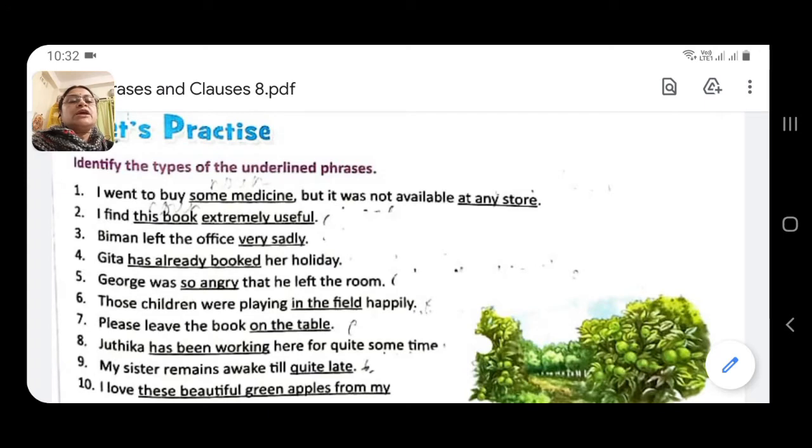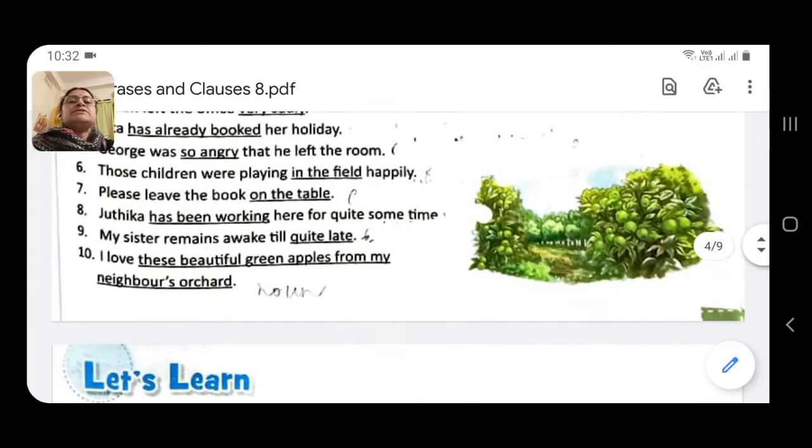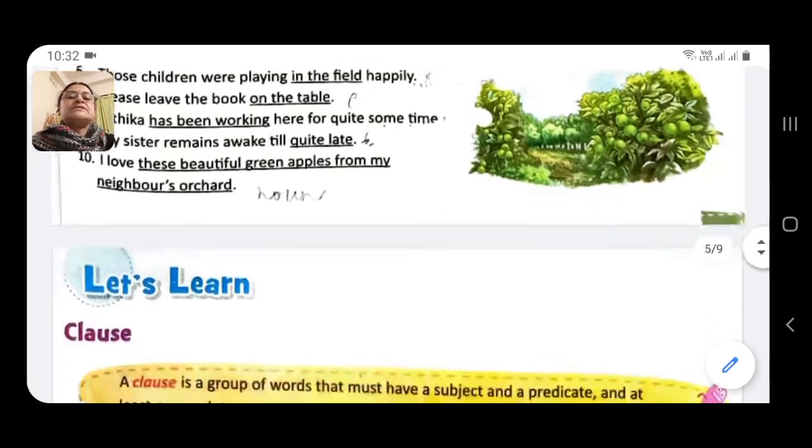Juthika has been working here for quite some time. Has been working here, verb phrase. Then my sister remains awake till quite late. How long? Quite late. So it's indicating time, so it's adverbial phrase. I love these beautiful green apples from my neighbor's orchard. I love. What I love? All these are object to the verb love. So this will be noun phrase.